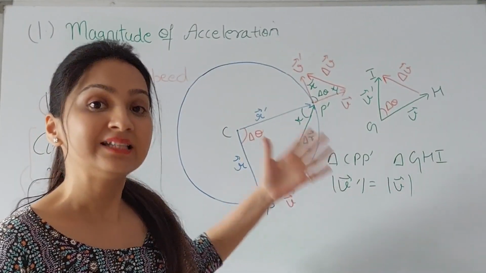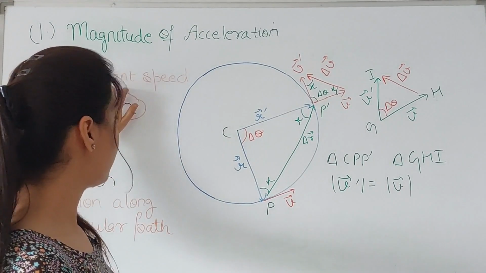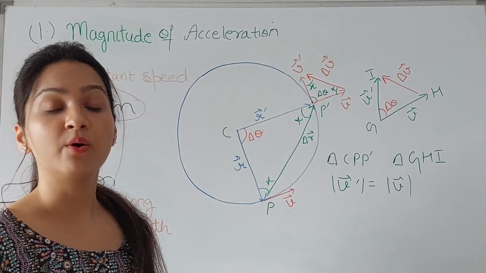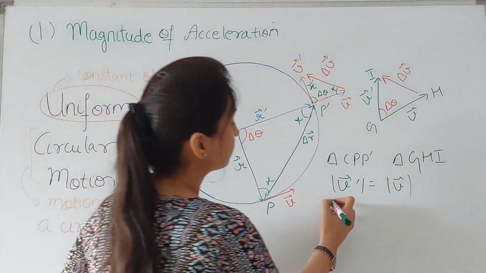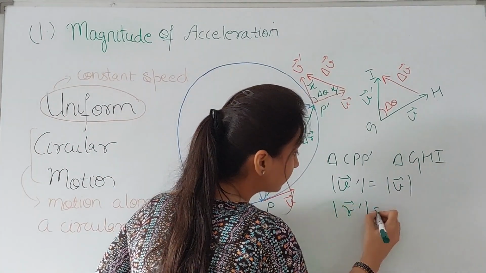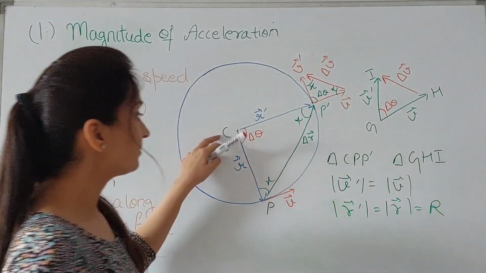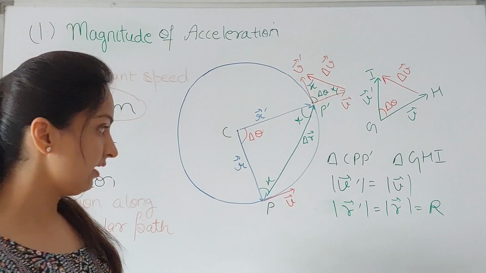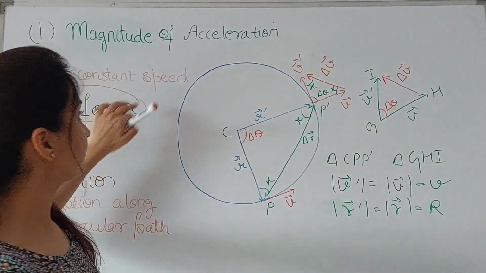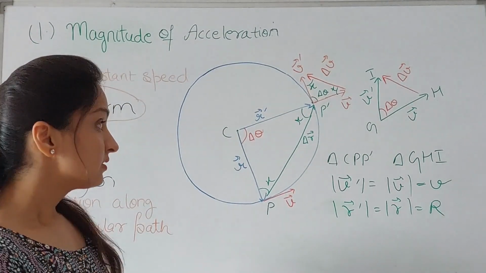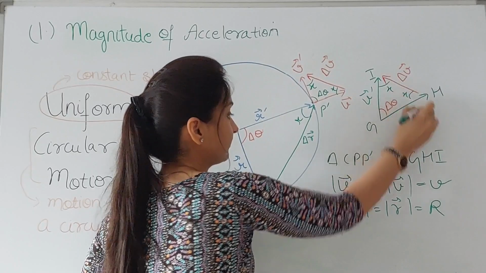Because this is a uniform circular motion. Uniform refers to constant speed, and the magnitude of velocity is nothing but speed. And the magnitude of these two vectors is also equal because these are the radius vectors. So this is the radius of the circle, let it be R, and this is the constant speed V. So these two angles are also equal.